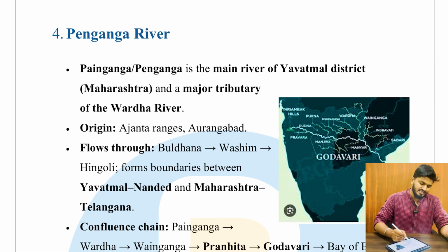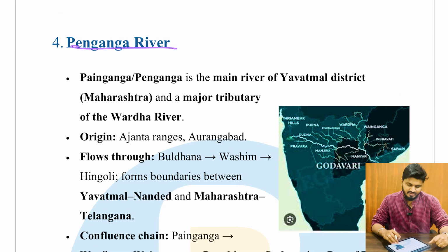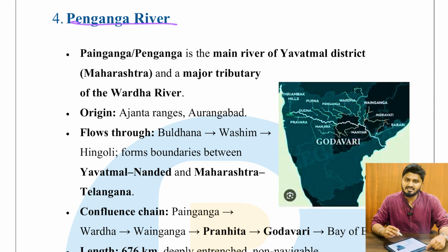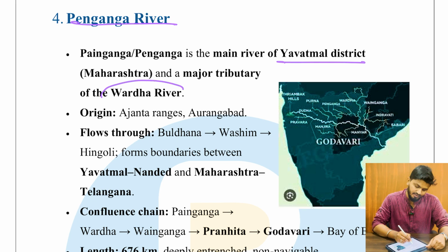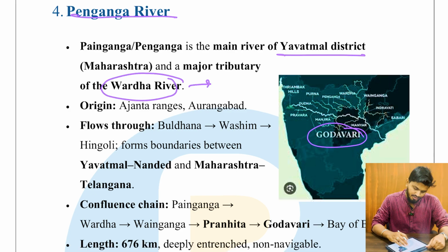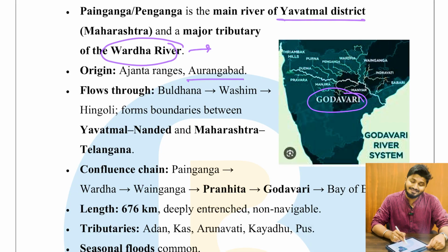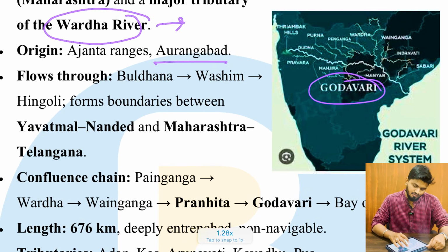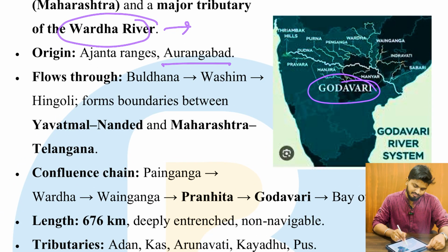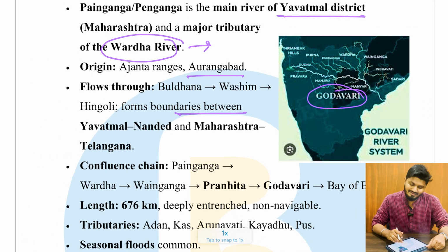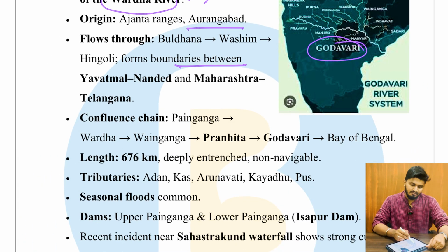Next is about Indian geography. It talks about Penganga River. So Penganga River is a major tributary or main river of Yavatmal district in Maharashtra, and it is a tributary of Wardha River, which itself is a tributary of river Godavari. So it originates in Ajanta ranges in Aurangabad, flows through Buldhana, Washim, Hingoli, forms boundaries between Yavatmal and Nanded, Maharashtra and Telangana. Yavatmal is Maharashtra, Nanded is Telangana.